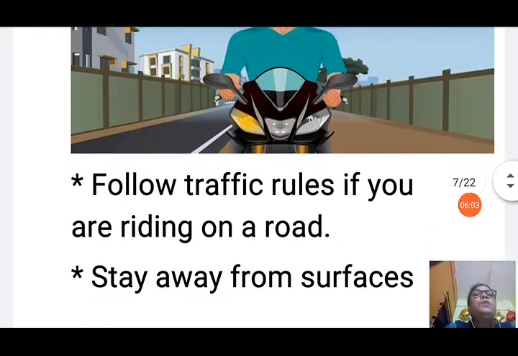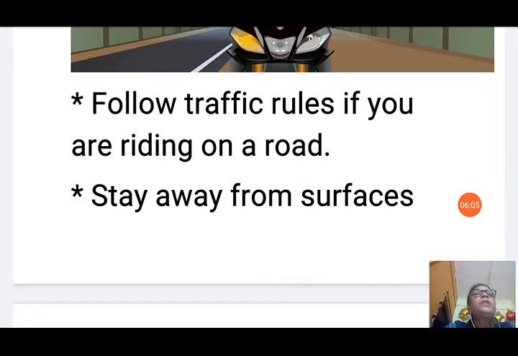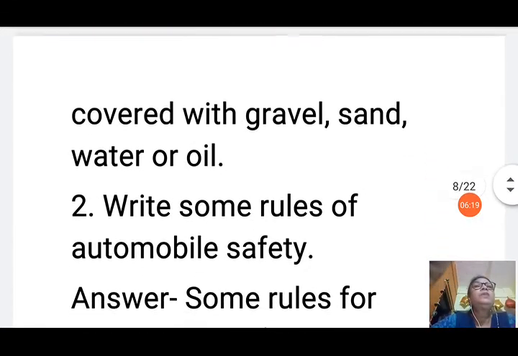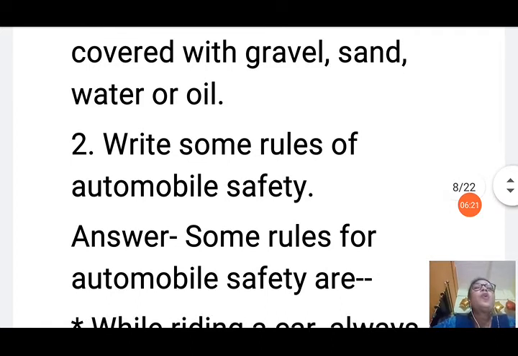Now next point we will see: follow traffic rules if you are riding on a road. If you are riding a bike, two-wheeler on a road, you must follow some traffic rules. That is very important to avoid any type of accident. Stay away from surfaces covered with gravel, sand, water or oil, because if you will go over these things, then what will happen? The bike can slide and you can have an accident. So we should avoid going over this gravel, sand, water or oil.